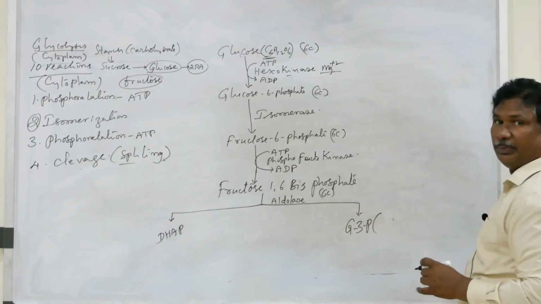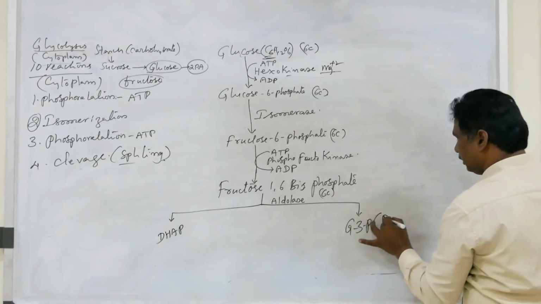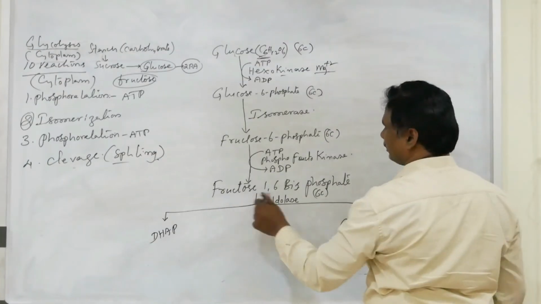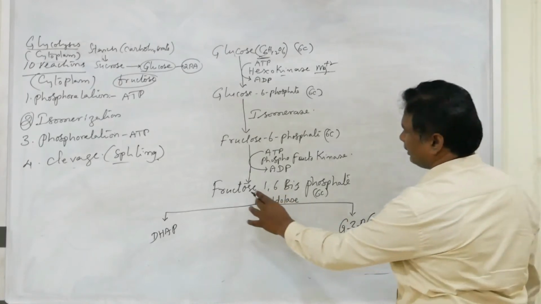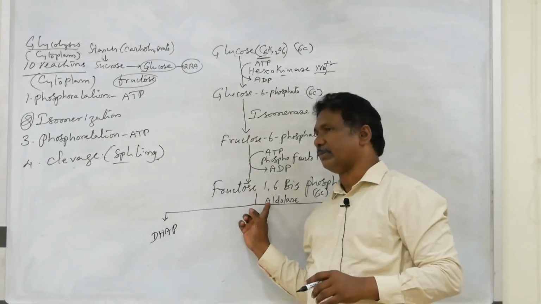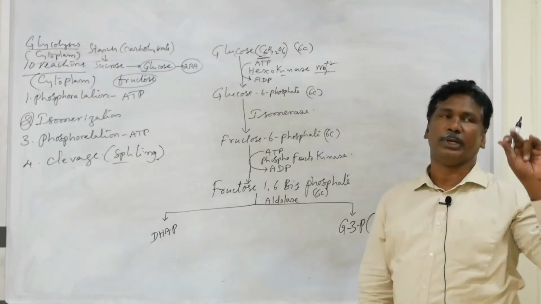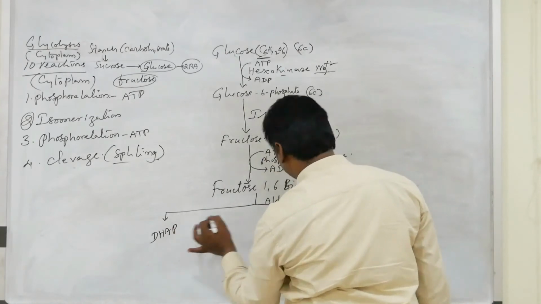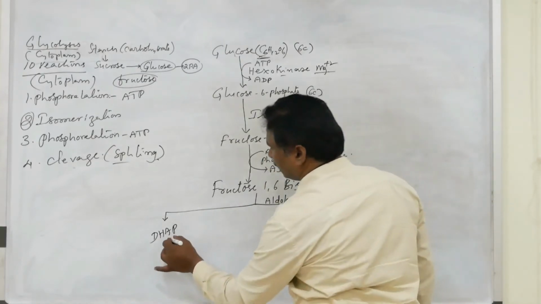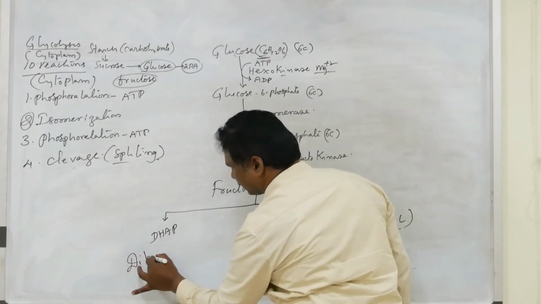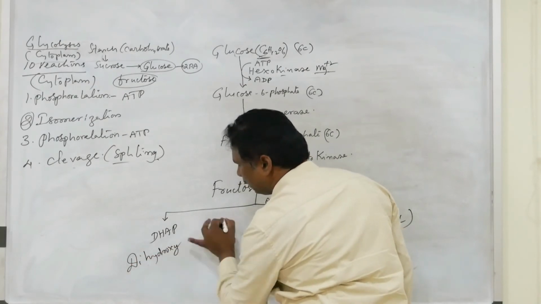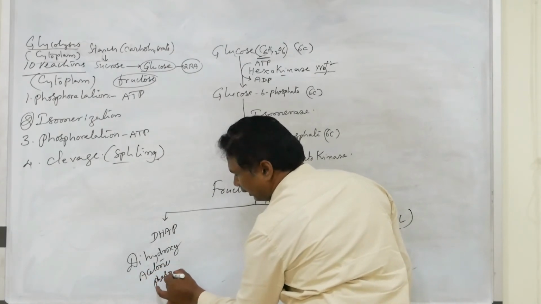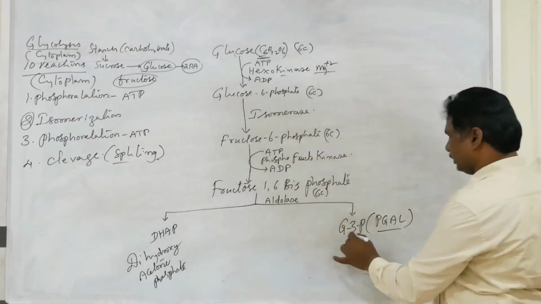G3P is also called PGAL. So fructose 1,6-bisphosphate undergoes cleavage in the presence of the enzyme aldolase. The same reaction also appears in the previous chapter, photosynthesis. It forms DHAP, which means dihydroxyacetone phosphate, and also G3P.